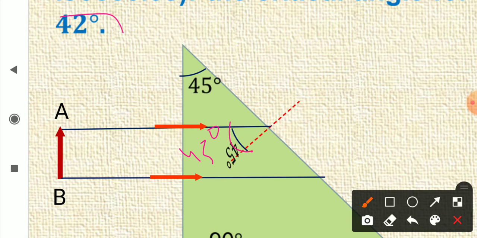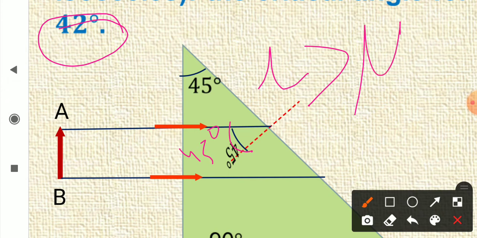Now the critical angle for these two media is 42 degree, and here the angle of incidence is greater than the critical angle iC. So that means the ray will suffer total internal reflection, and when it suffers a total internal reflection, then the angle of reflection has to be 45 degree only.